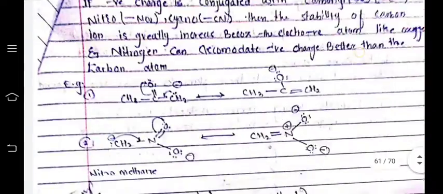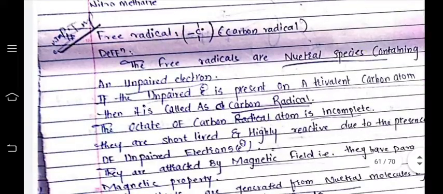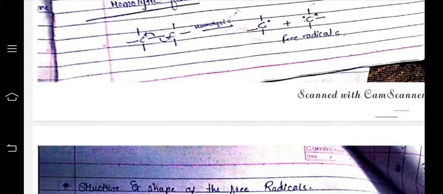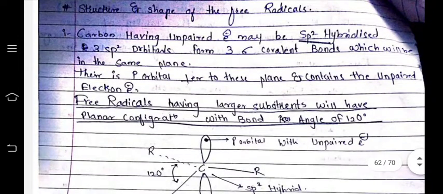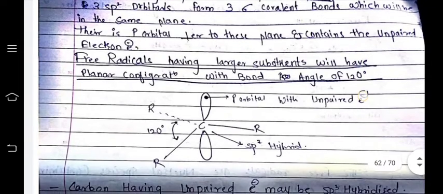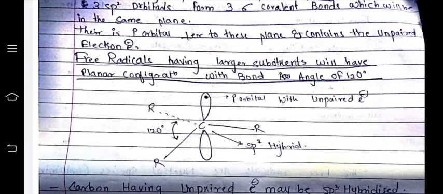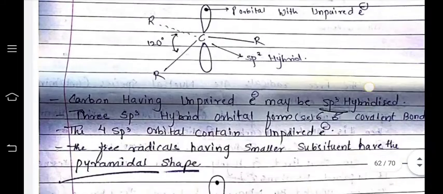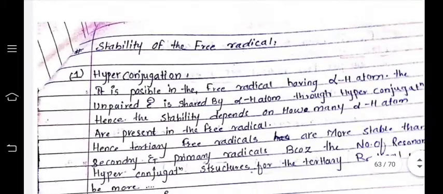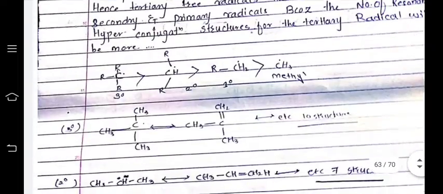We have discussed this resonance point. Then the free radicals. We have studied the free radicals. When homolytic bond fission occurs, there is formation of radicals. Then the structure and shape of the free radicals. Here is the structure of the free radicals. Free radicals having large substituents will have planar configurations with a bond angle of 120 degrees. Next is hyperconjugation. We have studied this. Resonance, we have studied this.